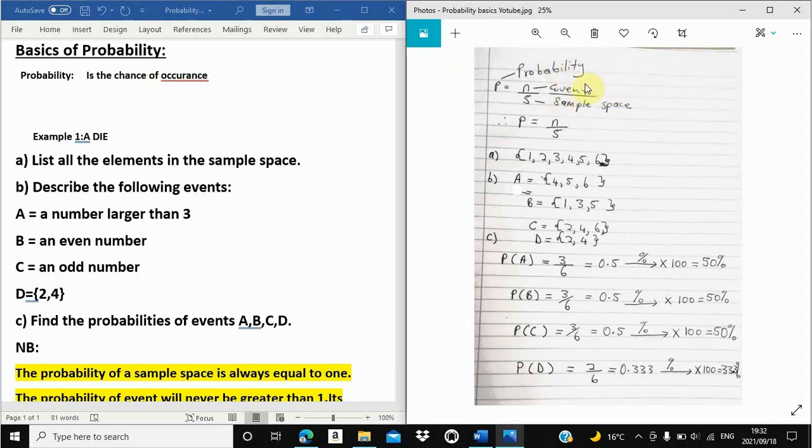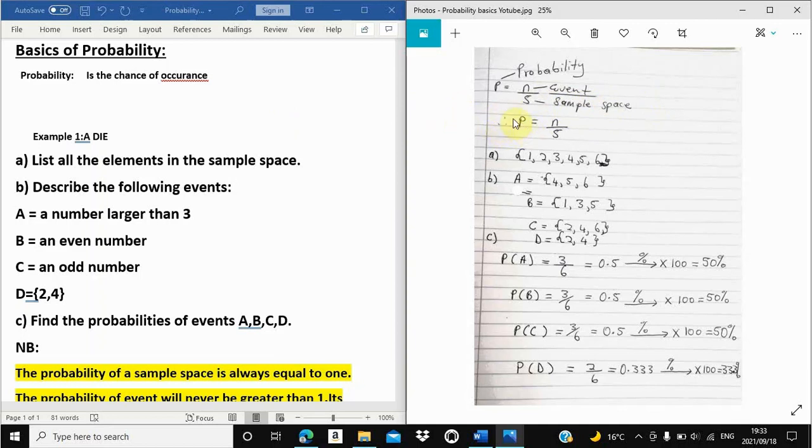For you to understand this concept better, what is an event? An event is each possible outcome of a variable. Each possible outcome of a variable, we regard it as an event. Now, in probability, we focus on event and the sample space. We said an event is each possible outcome of a variable. From there, what is a sample space? A sample space is the set of all events. The set of all events, we regard as a sample space.